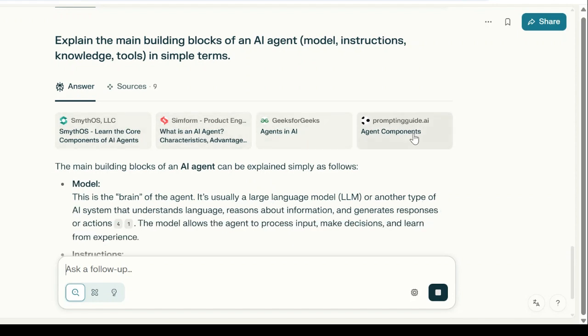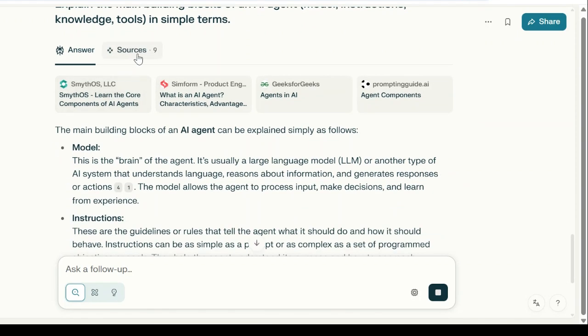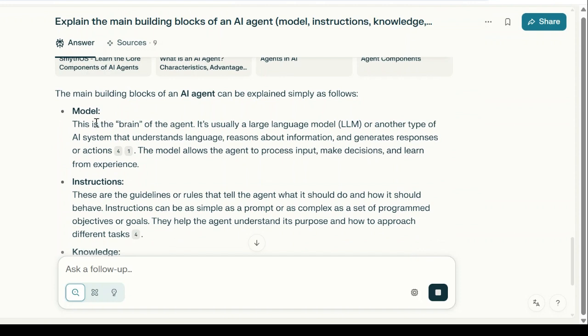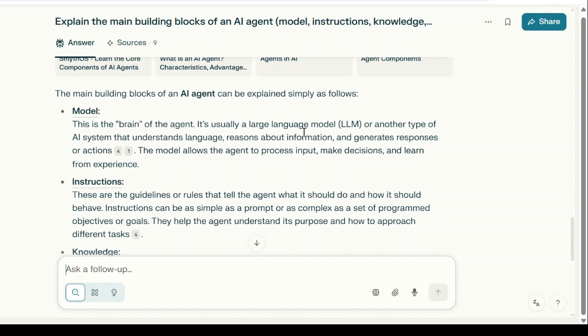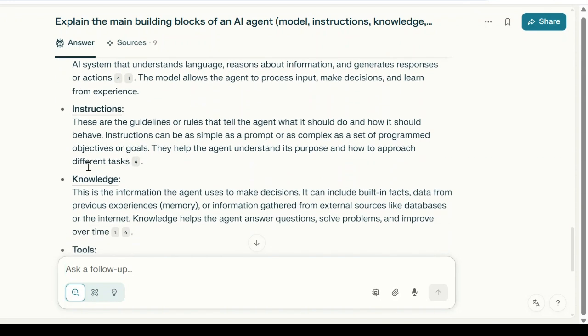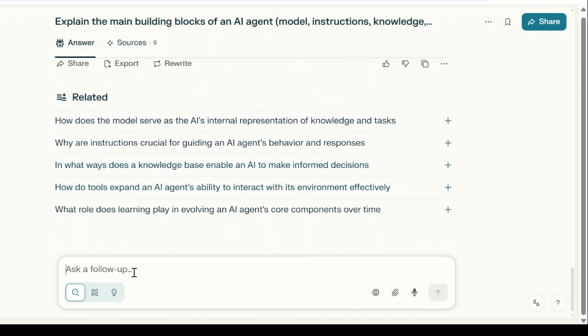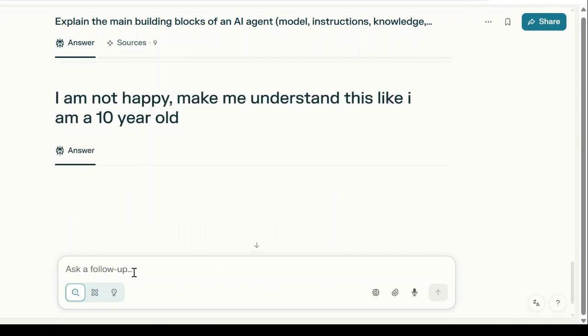So it's doing some research on different news articles. There are 9 sources, and it is telling me: model. This is the brain of an agent. It's usually a large language model. The model allows the agent to make decisions and learn from experiences, instructions, knowledge. Whoa, whoa. I'm not happy. Make me understand this like I am a 10-year-old. Let's see.